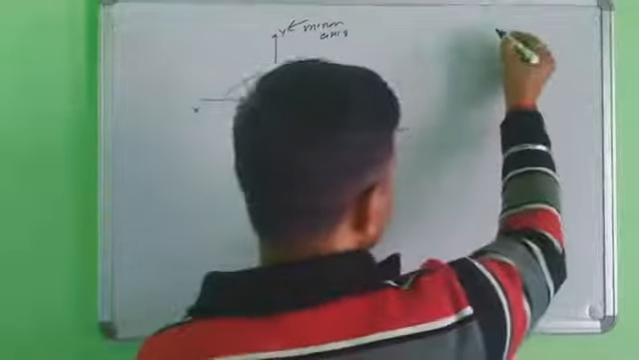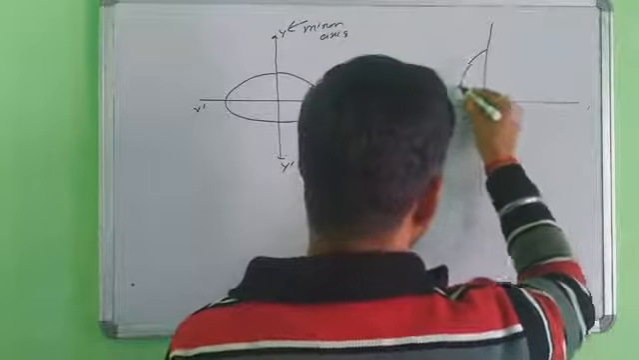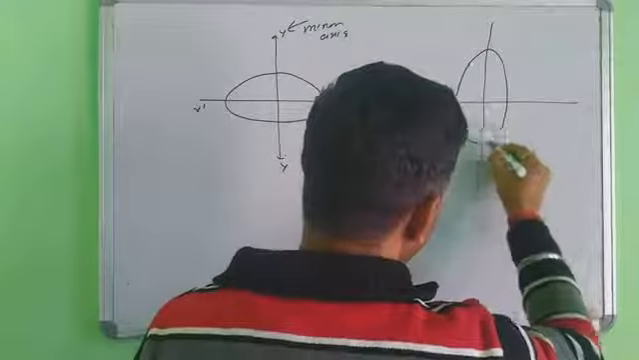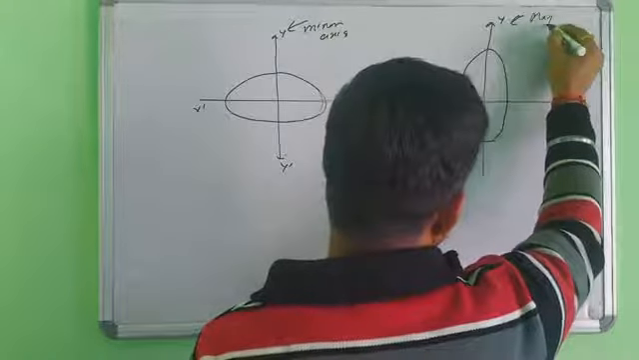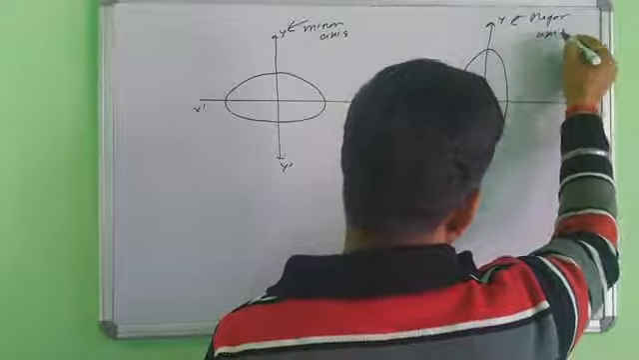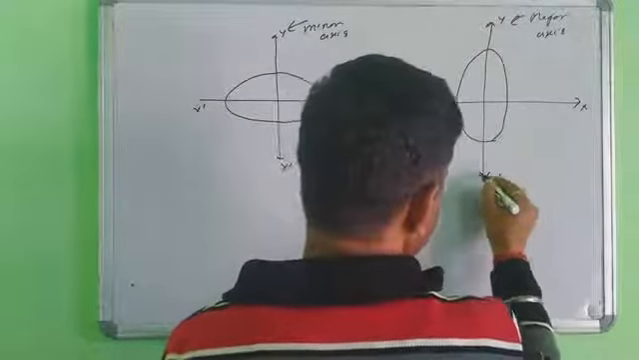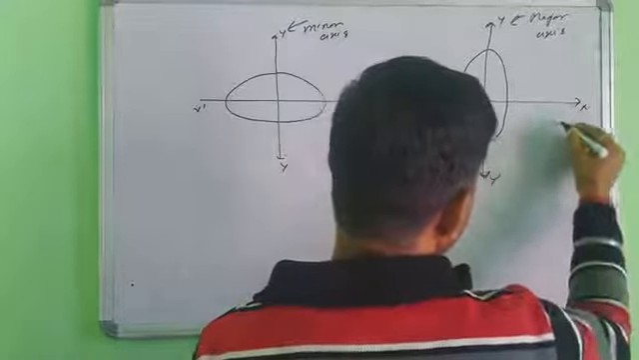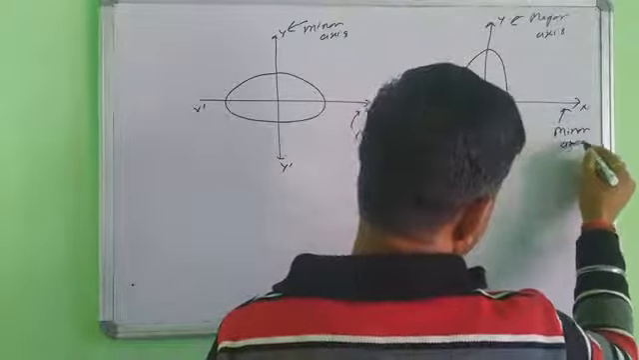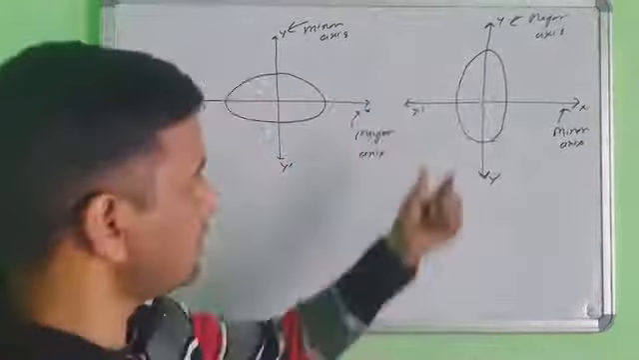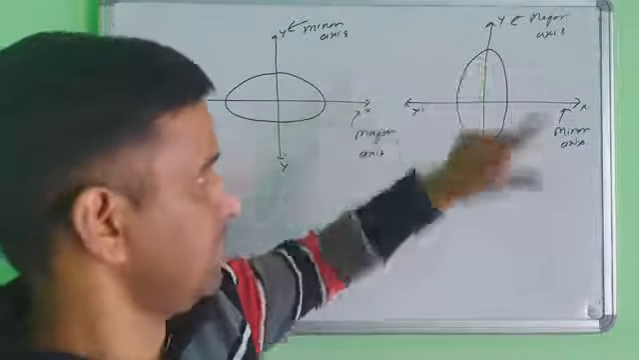Suppose you have this shape, then your y-axis will be the major axis. And this is the x, and this will be x dash. This is the y dash. The name of this axis is the minor axis, because here the length is small. So the y-axis is the major axis here, with the major length.